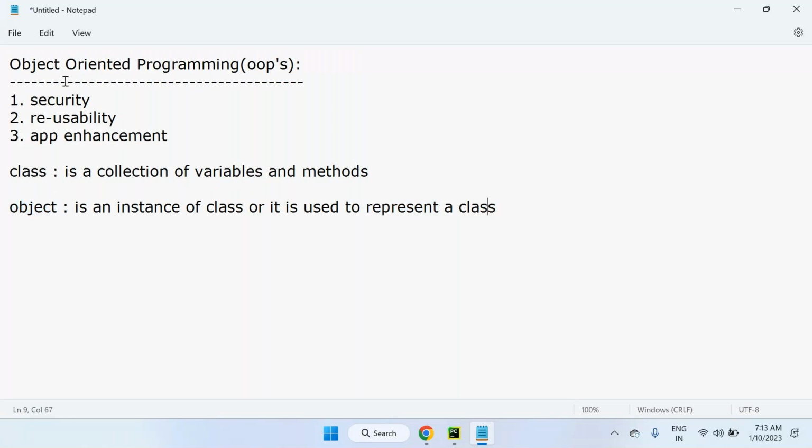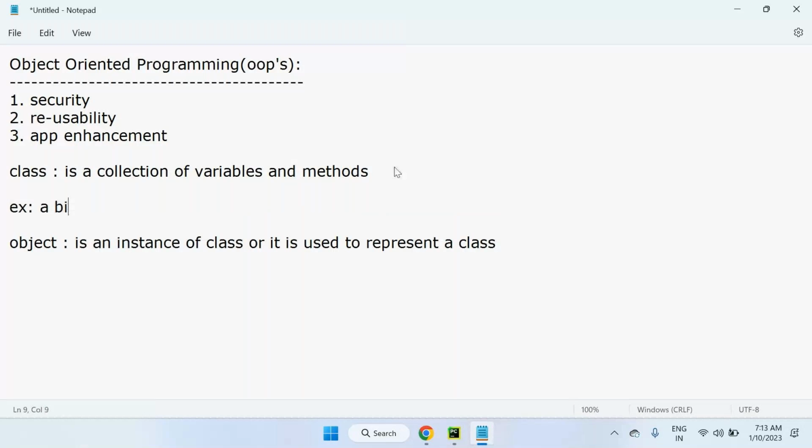So that's why it is called object oriented programming. Object plays a very important role in object oriented programming. So these two are important here, class and object. For example, I can say a bird is a class. So what is an object? Any type of bird is an object here. Suppose parrot is an object for the bird class. Just an example of how class and object relate.